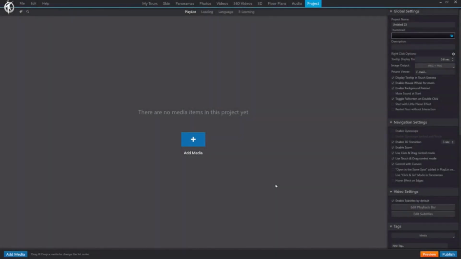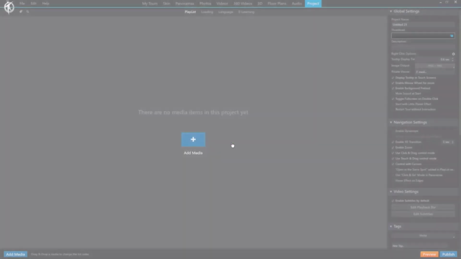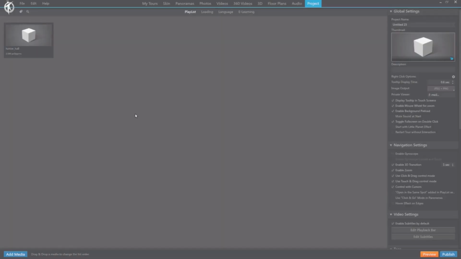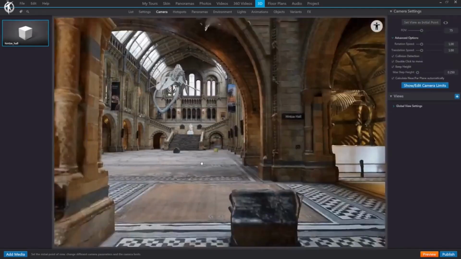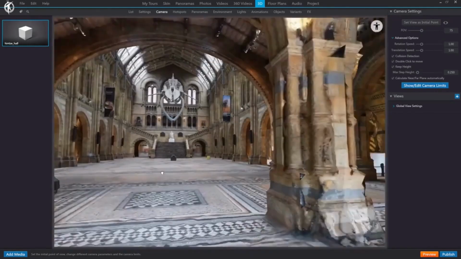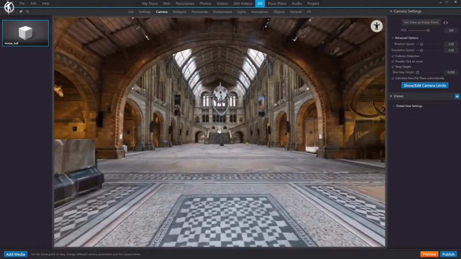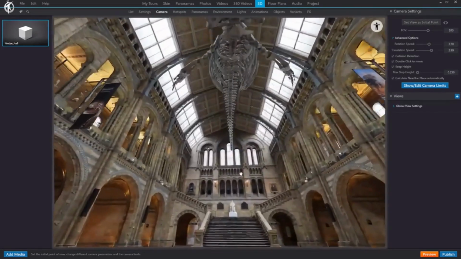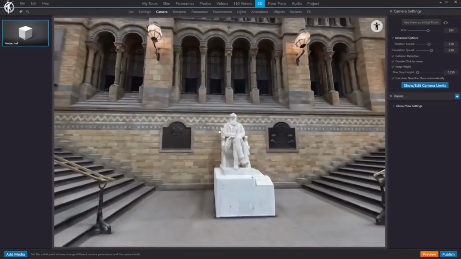Our topic is the first-person view. In fact, first-person view means that your visitor, the person viewing your virtual tour, can virtually walk inside your 3D model with the camera positioned at the eye level of that person, allowing them to look around in any direction. Now, if they have a VR headset, they can use it. Or if not, they can easily look around using a keyboard and mouse.